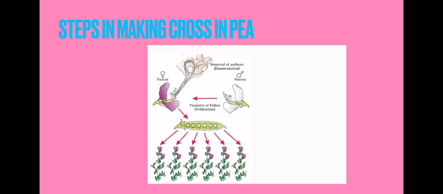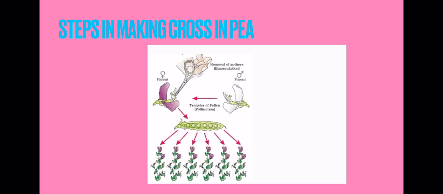And removal of anther, you know children, is said to be emasculation, right? And then the transfer of pollen from one flower to another flower is done artificially. So when we are doing this artificially, it is said to be artificial hybridization. And after pollination the seeds are formed; the entire process, the detailed study, you have done in previous lessons. Okay, so I am not going to explain all those things.